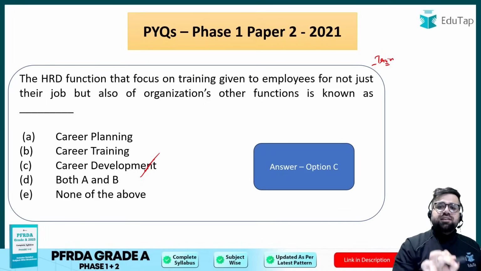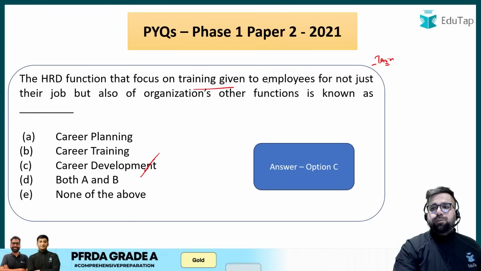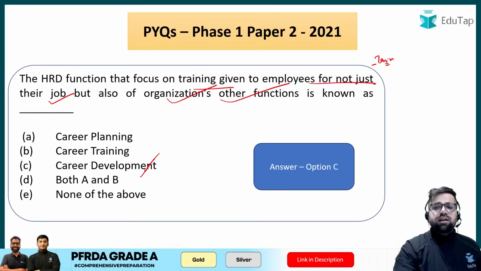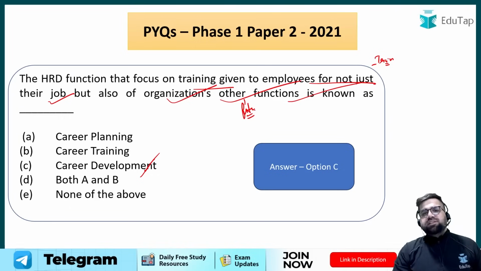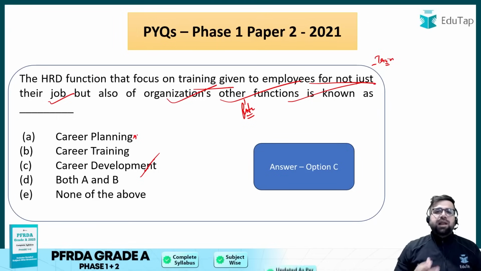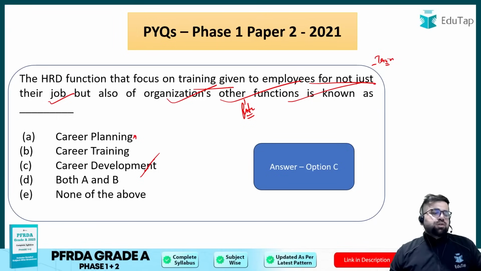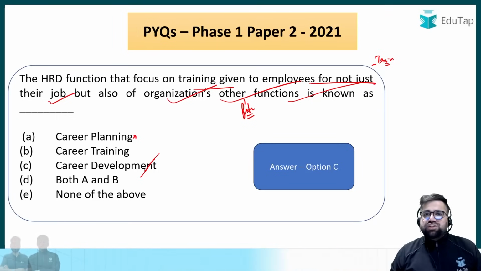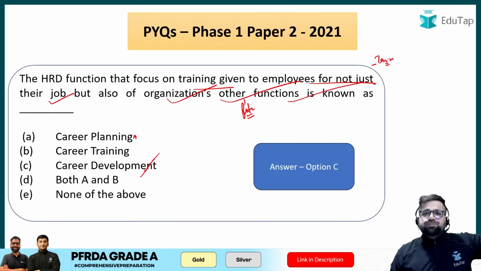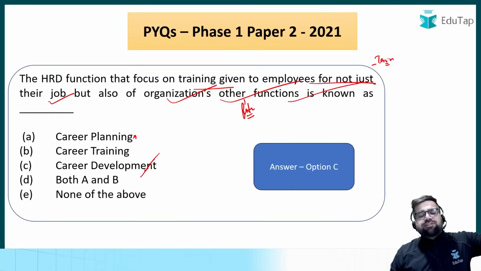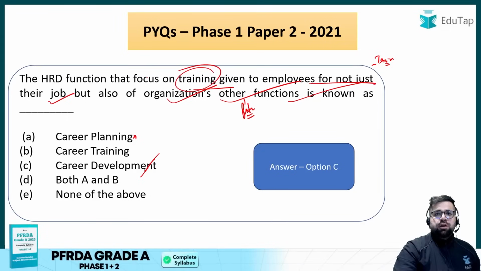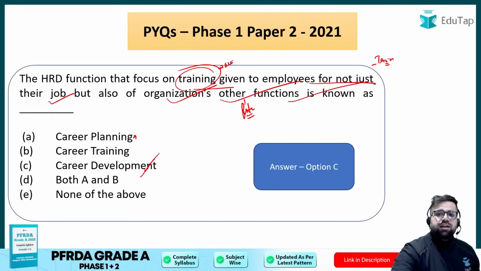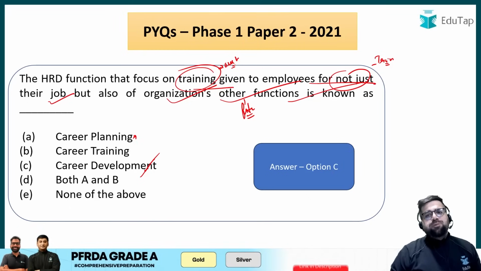Right? And in the question it is clearly said that you are training employees not just for their job but also for the organization's other functions. So this means for the future, right? So therefore your answer will be option number C. Career planning is like you are just planning and you are not doing anything. It's like a student in the final year of graduation, and what he will do in the next year or the year after, which college he will join, that is a kind of career planning. Okay, but in career development you do the training also. So over here the work has started and you are not just training on one work, rather you are training on multiple work. So therefore your answer will be option number C.